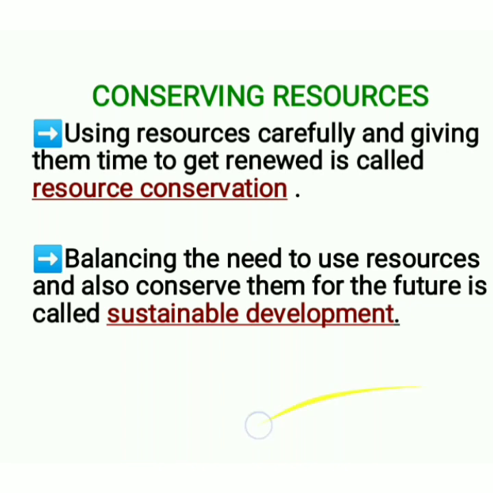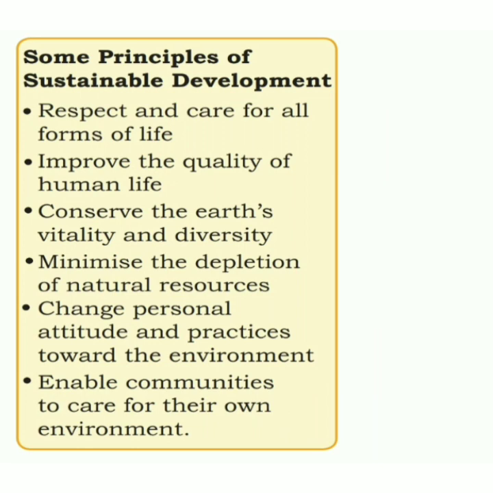Okay, and you will see some of the principles of sustainable development. Respect and care for all forms of life, because all forms of life are important. Improve the quality of human life. So how can the quality of human life be improved?